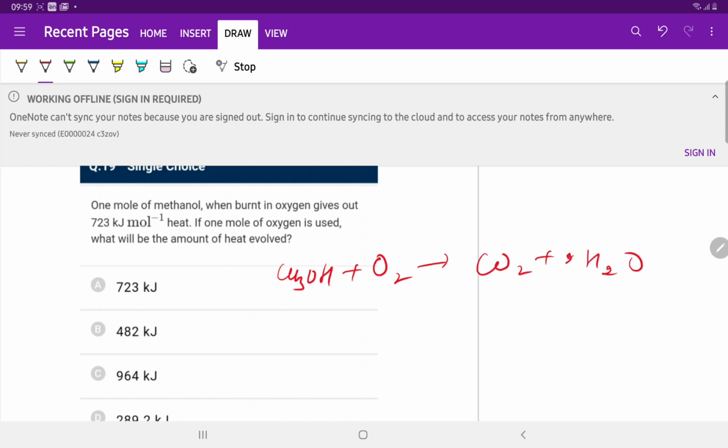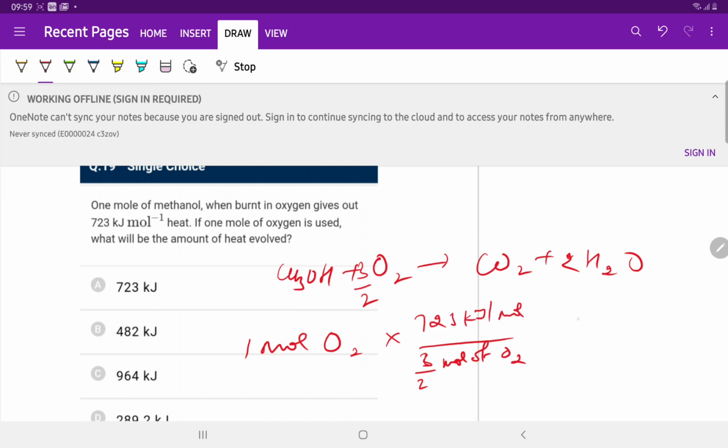On balancing, 2 moles of H2O and 3/2 moles of O2. We know that 3/2 moles of O2 will liberate 723 kilojoules per mole of heat. So 1446 divided by 3 is equal to 482 kilojoules. Option B is correct.